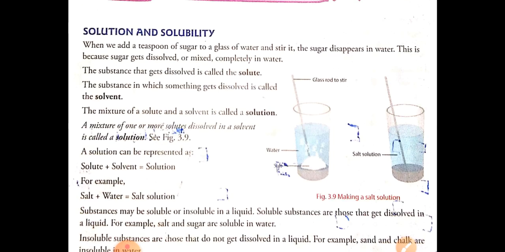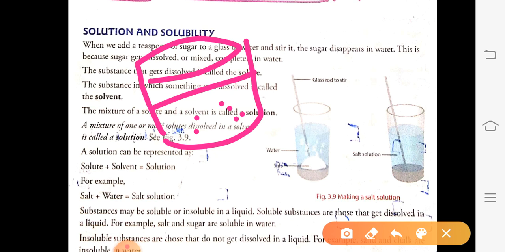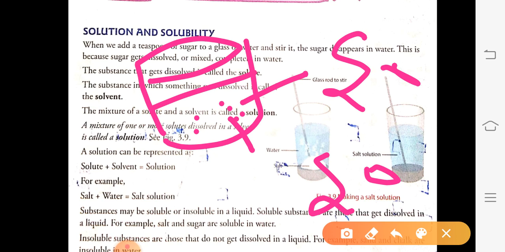we have studied solution and solubility. We have seen an example for solution and solubility. Take a glass of water and add sugar to it, and when the sugar gets completely dissolved, it is called a solution. Here water is called the solvent, sugar is called the solute, and the mixture of water and sugar is called a solution.